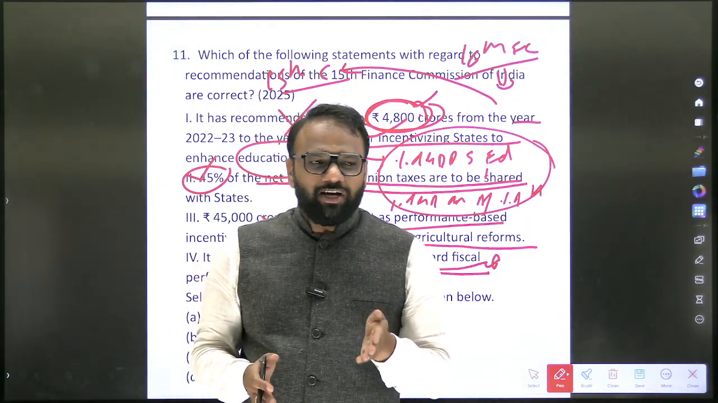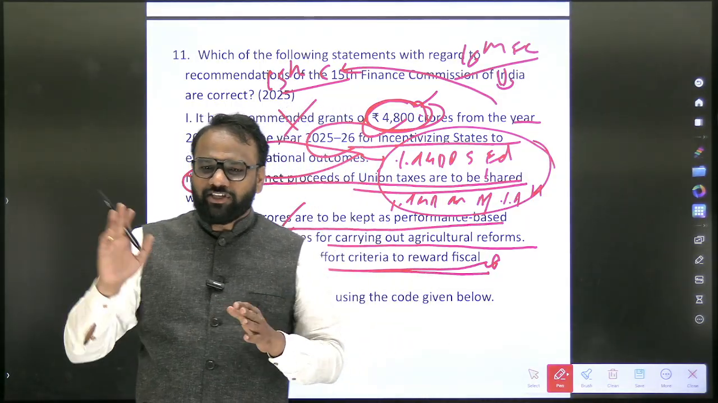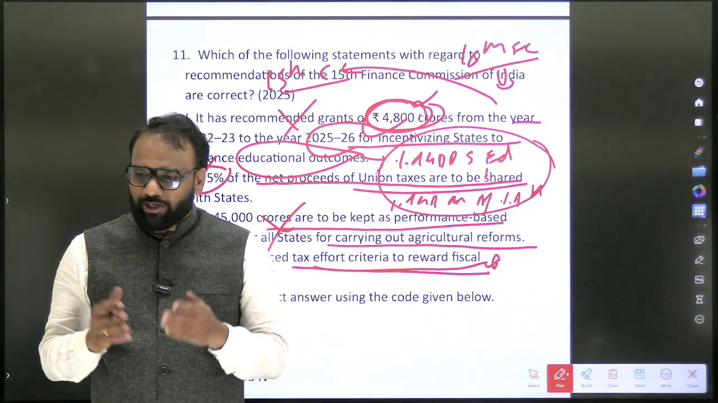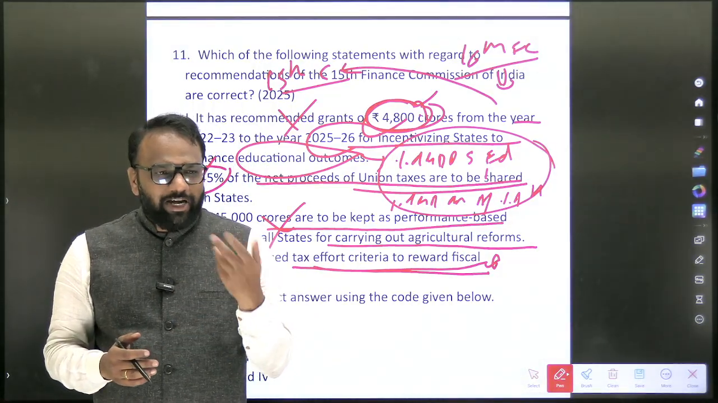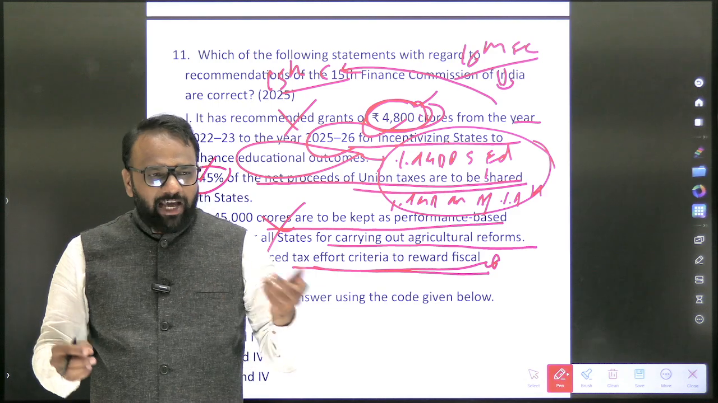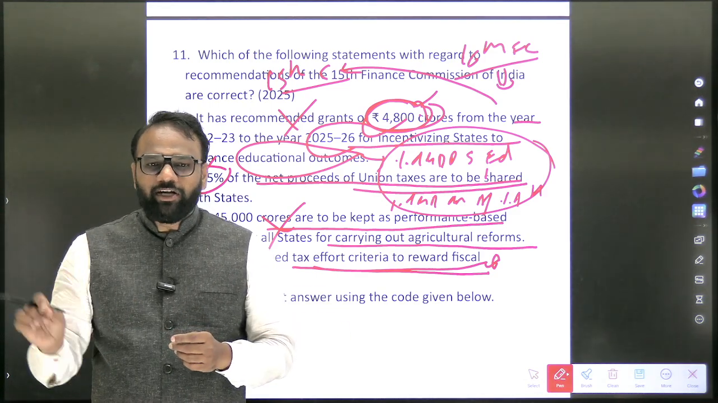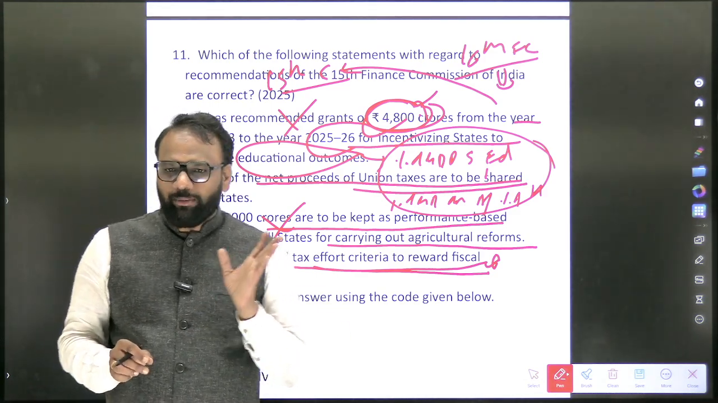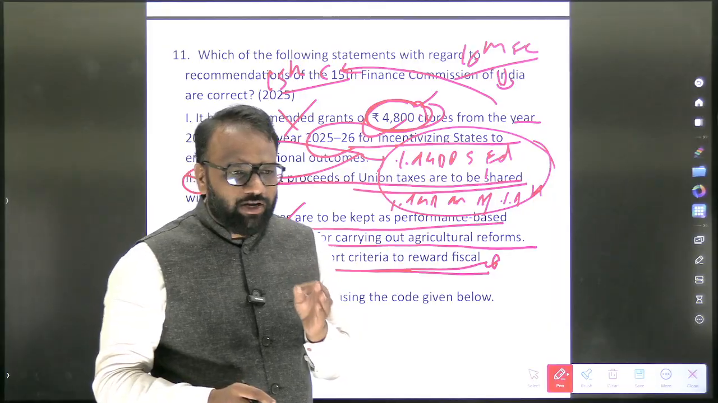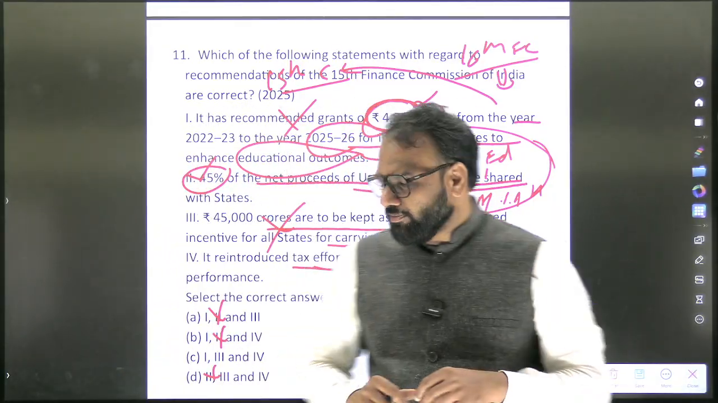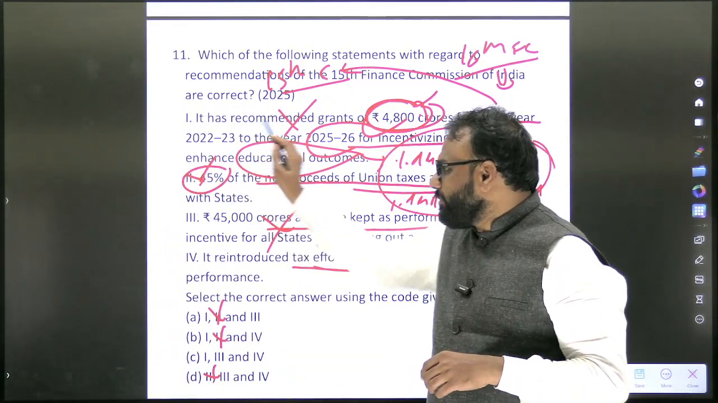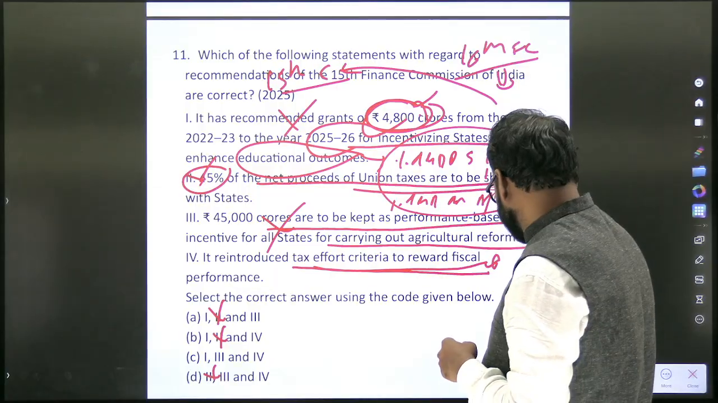What is the spending on health as a percentage of GDP as per the 2026 economic survey? What is the spending on education as a percentage of GDP as per the recent economic survey? Just update it. You need not go through each and every line of the economic survey or the budget. So this is the point which will help us to eliminate.